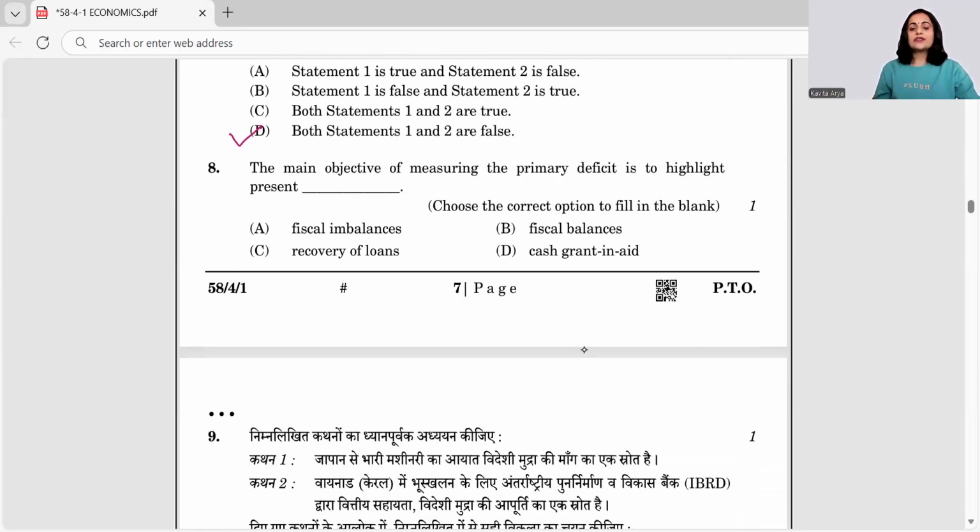Next: the main objective of measuring the primary deficit is to highlight the present fiscal imbalances, fiscal balances, recovery of loans, or cash granting aid. So it's clear it's to check the imbalances. Primary deficit means the deficit for the ongoing year. We are not taking the burdens and liabilities of interest of past years. So this is fiscal imbalances of the present.